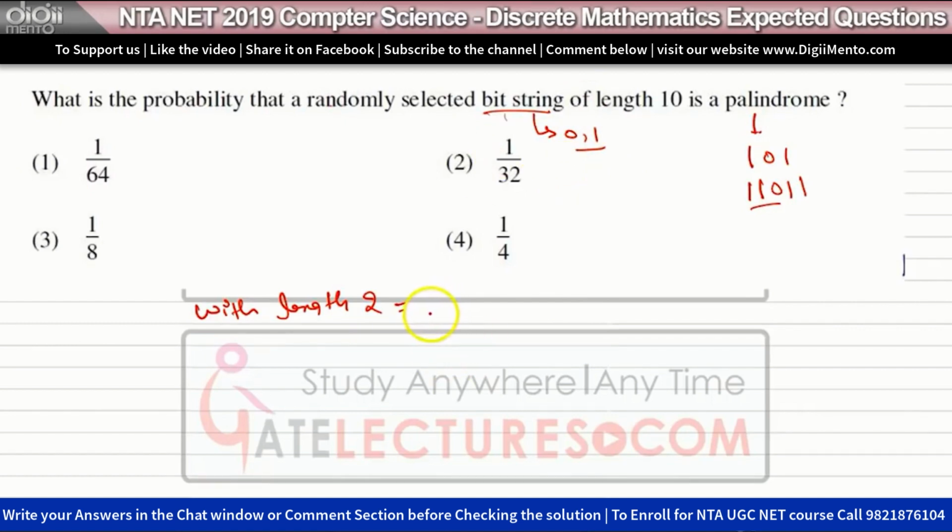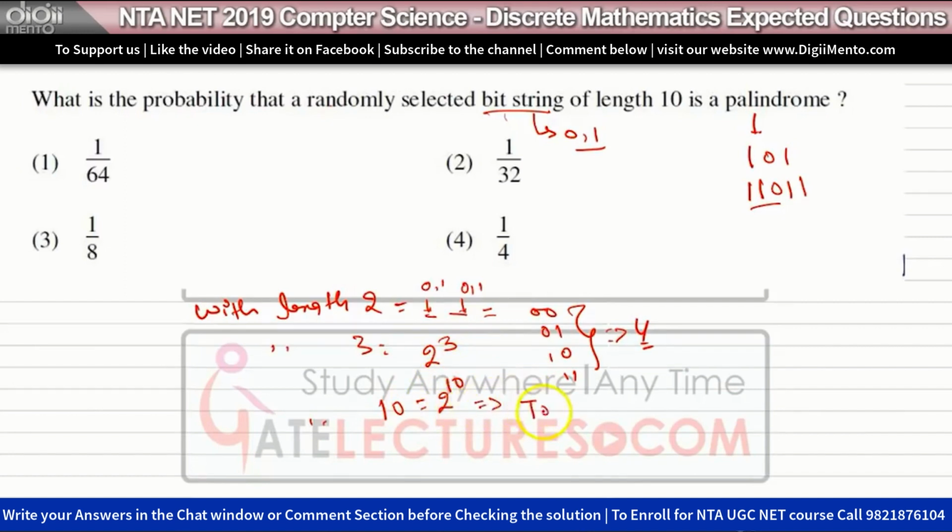For length 2, we can have 0 or 1 here, or 0 or 1 here. So the possible strings are 00, 01, 10, 11: 4. Like this, if we have length 3, then 2 to the power 3. For length 10, 2 to the power 10. So we have this total number of strings with length 10.